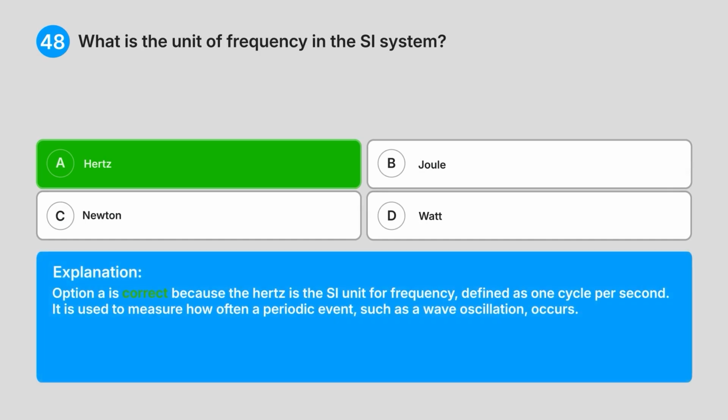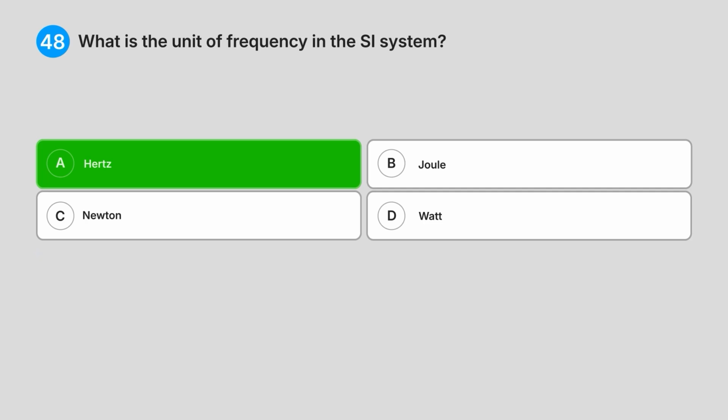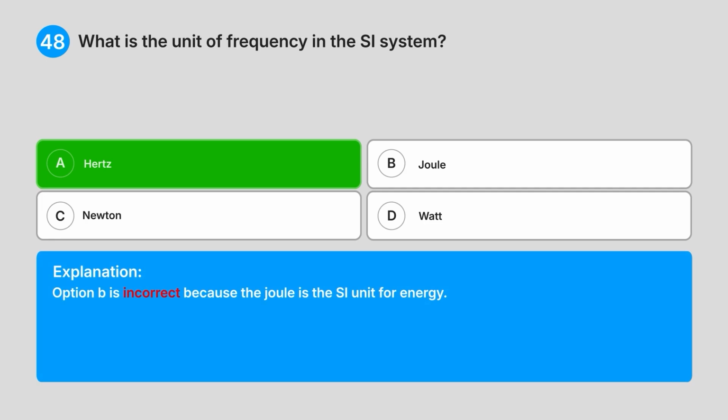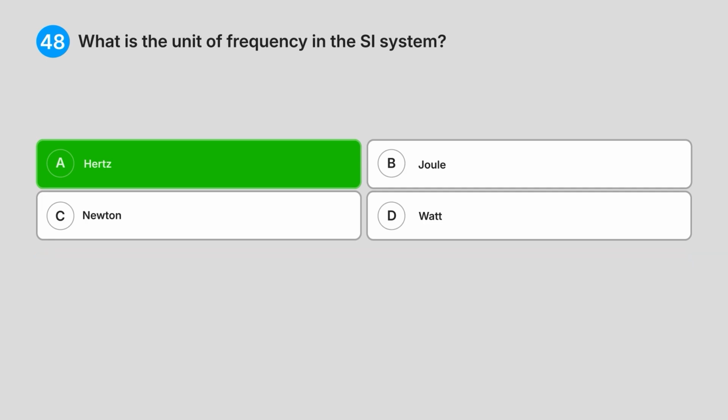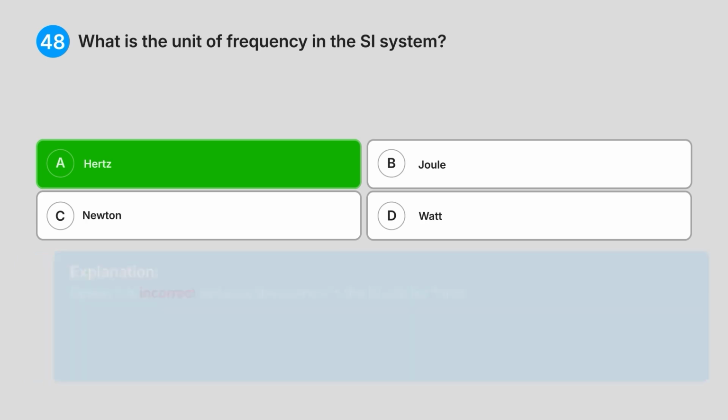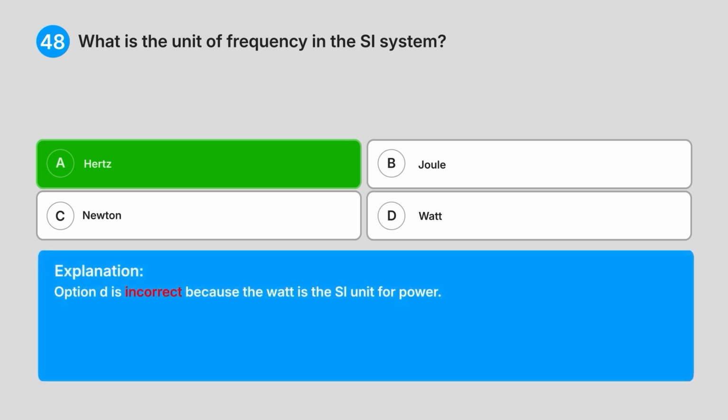Explanation. Option A is correct because the Hertz is the SI unit for frequency, defined as 1 cycle per second. It is used to measure how often a periodic event, such as a wave oscillation, occurs. Option B is incorrect because the Joule is the SI unit for energy. Option C is incorrect because the Newton is the SI unit for force. Option D is incorrect because the Watt is the SI unit for power.